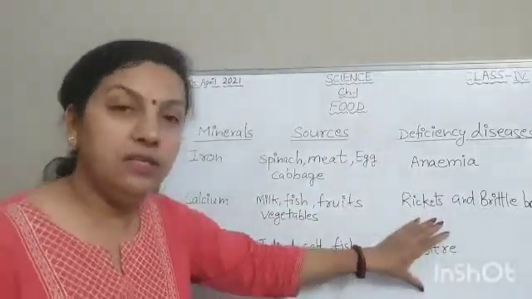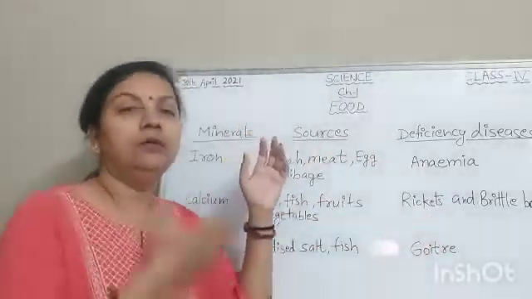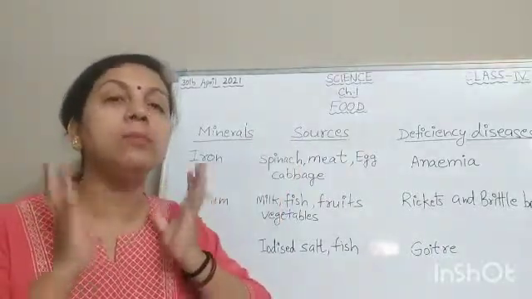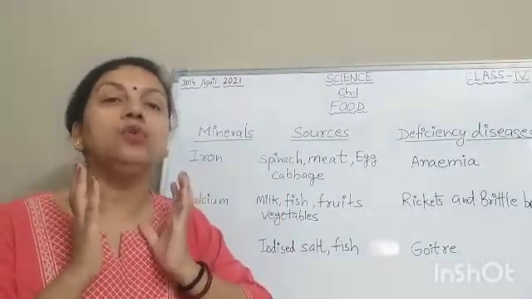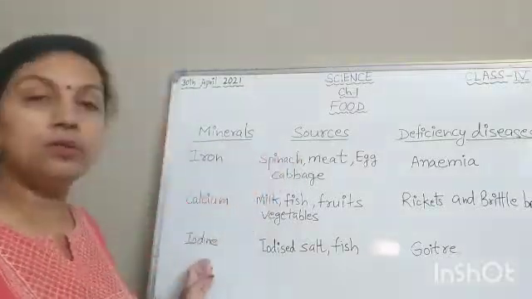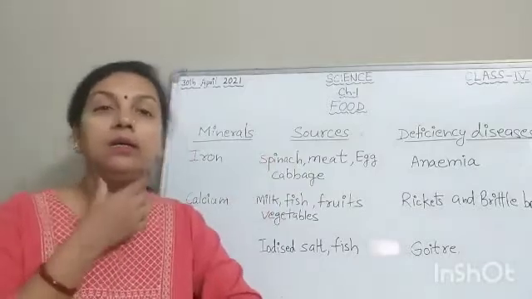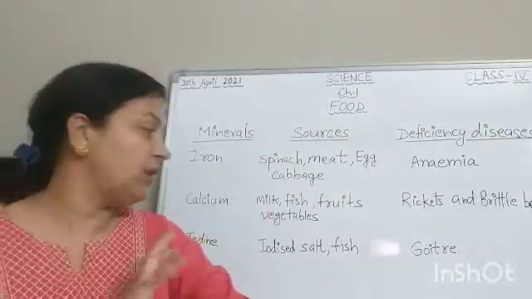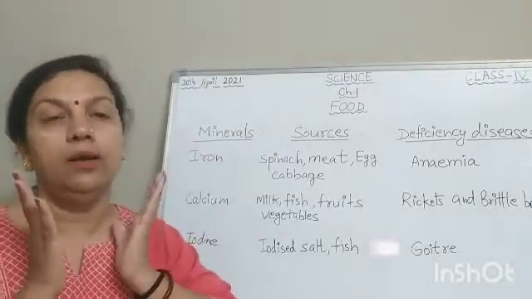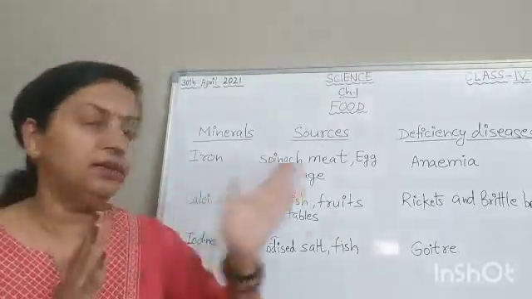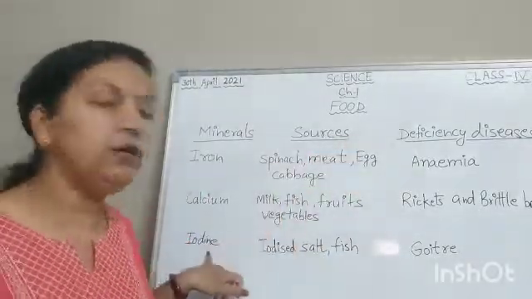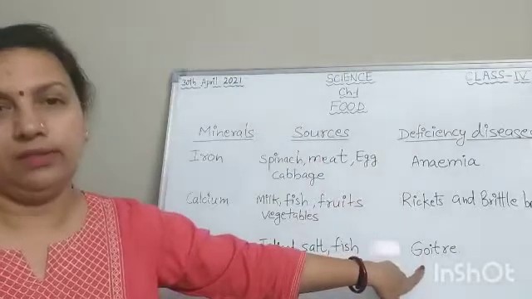Goiter is a disease when this area of the throat becomes bigger. That disease is known as goiter because iodine controls the thyroid glands. If the functioning of thyroid glands gets disturbed, then our throat becomes bigger. That is known as goiter. So lack of iodine causes goiter.